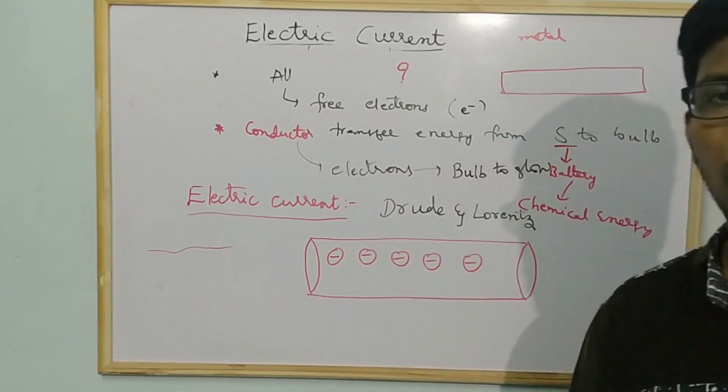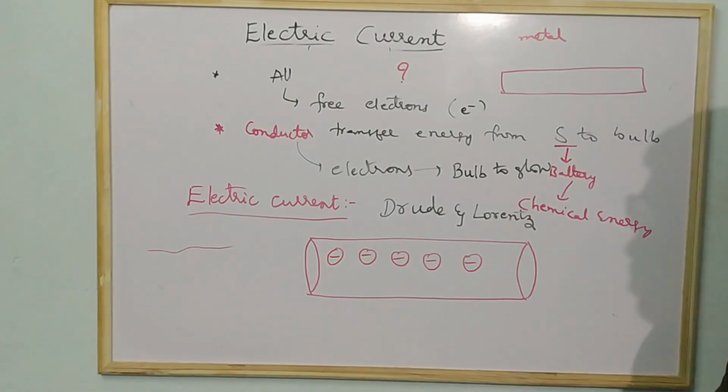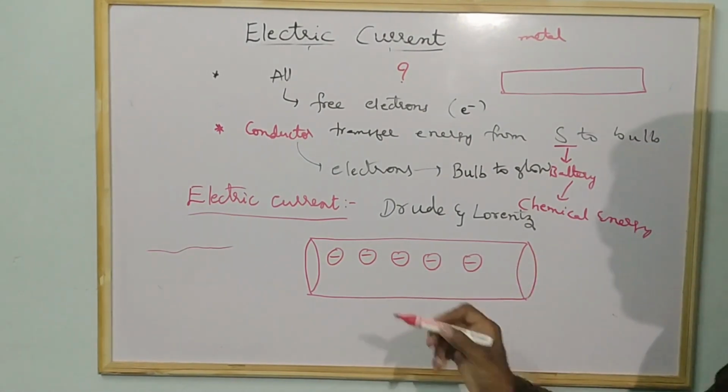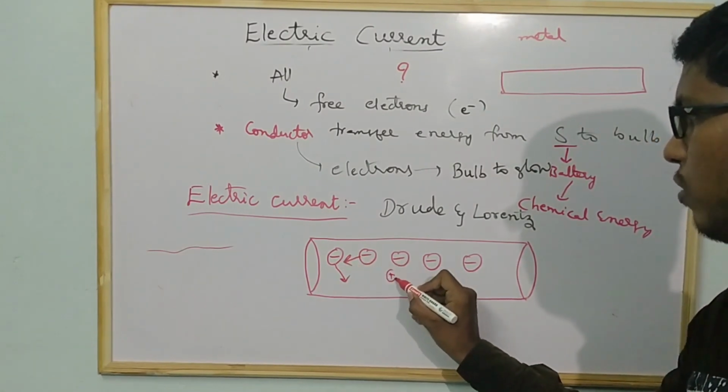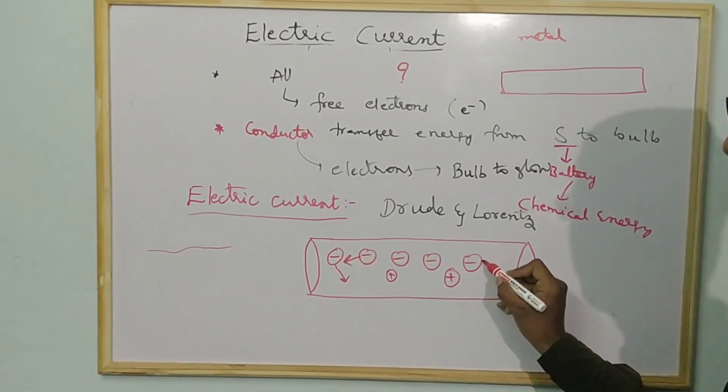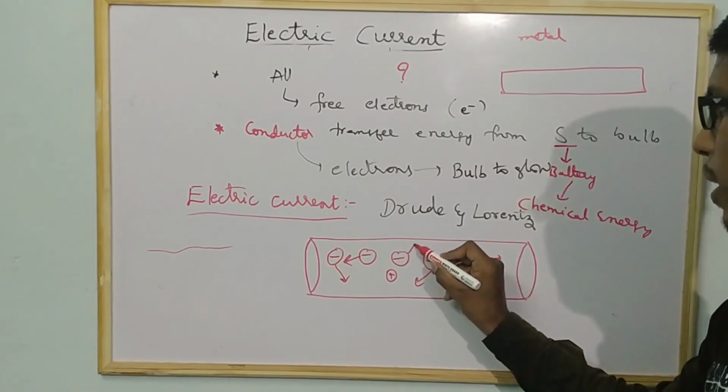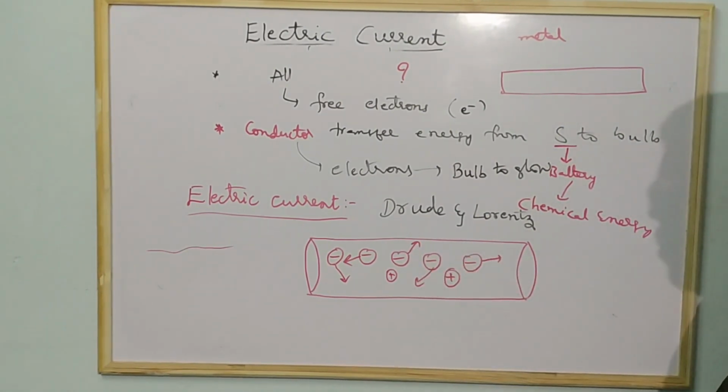These free electrons will move in a random direction. Random means they do not have any order. In this you will have positive charges also. The electrons will move in random directions. They will not move in any order. This is not an order, and they will move in random directions.